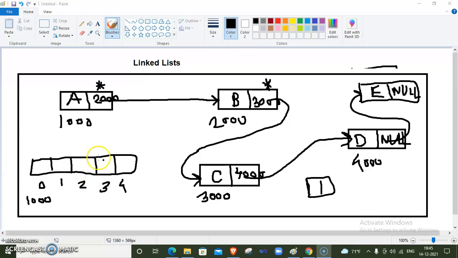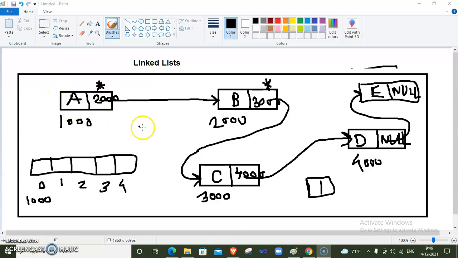Another problem of array is continuous memory allocation. It means we require a continuous memory to store that particular array. But inside a linked list, what happens? We store one node at a time, so we only need small memory holes. There is no need to allocate huge continuous memory for a linked list.